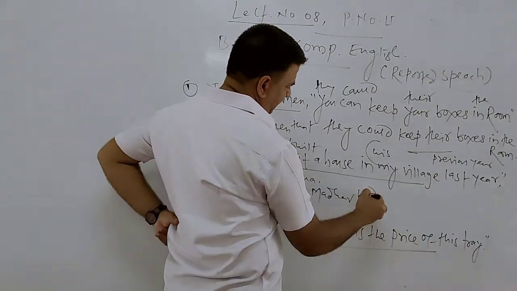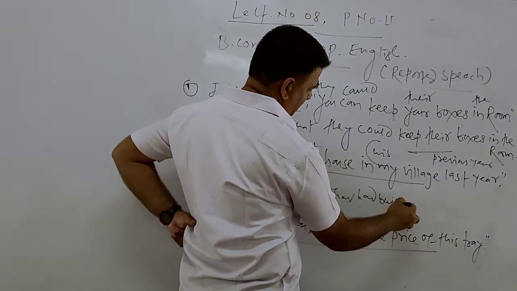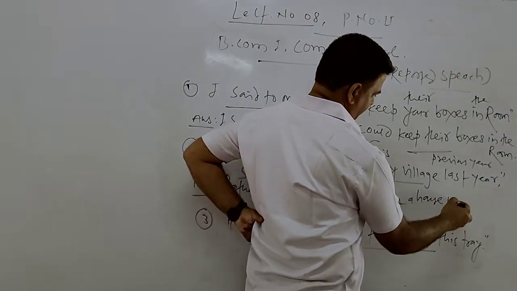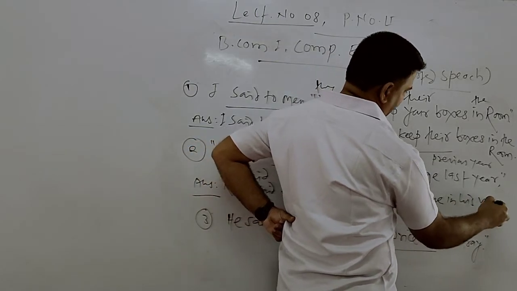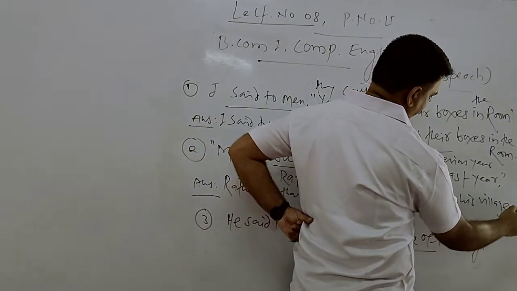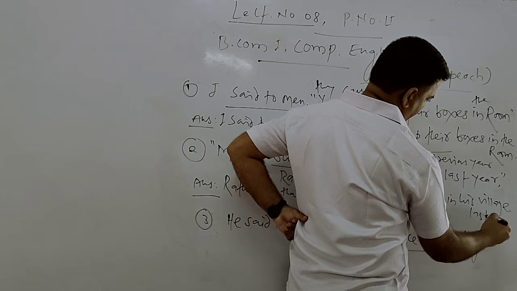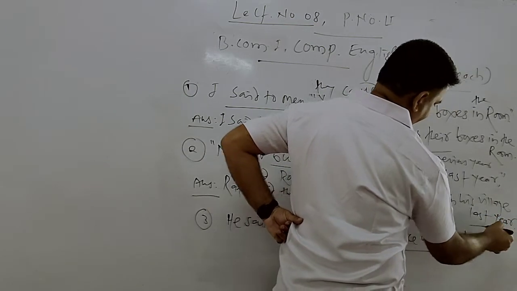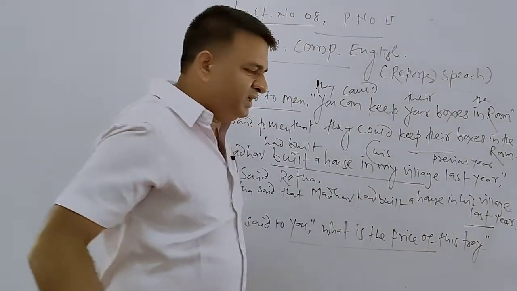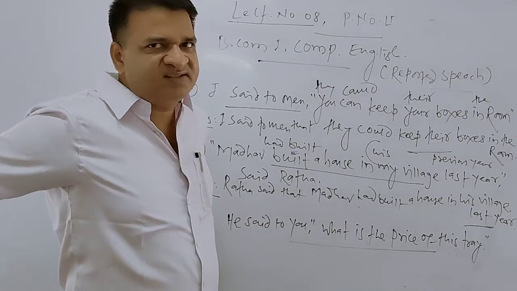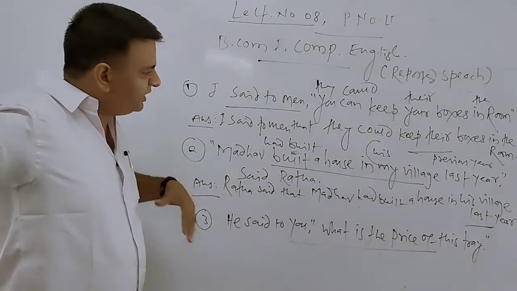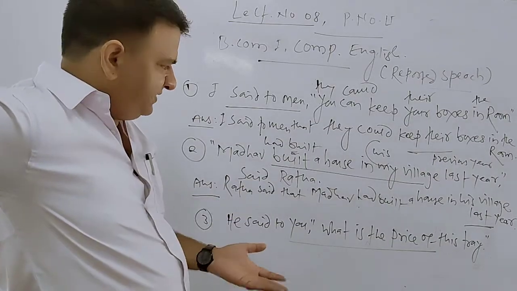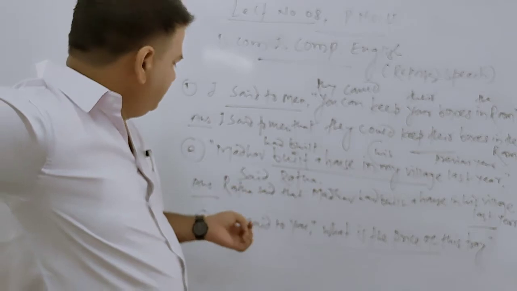Madhav had built a house in his village. Madhav had built a house in his village last year. Simple past we have converted to the past perfect. This is about the one.